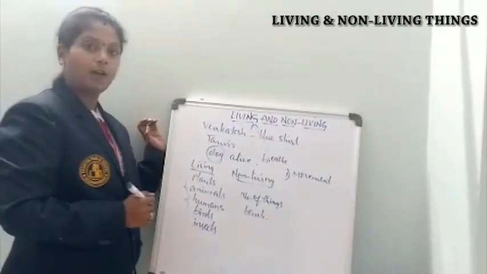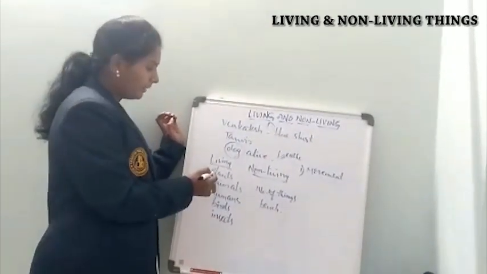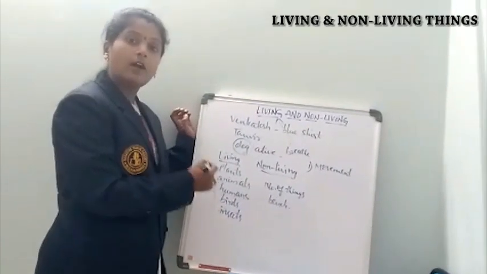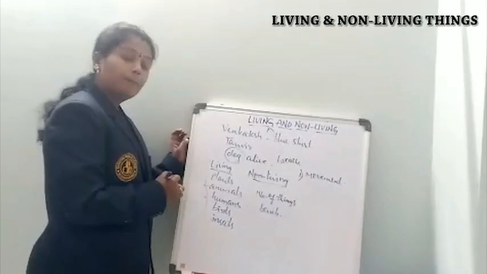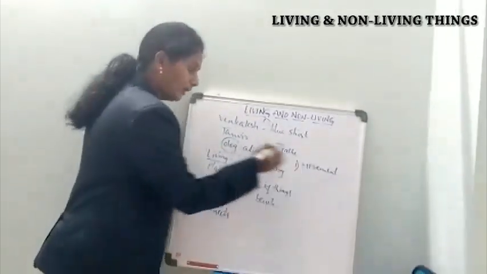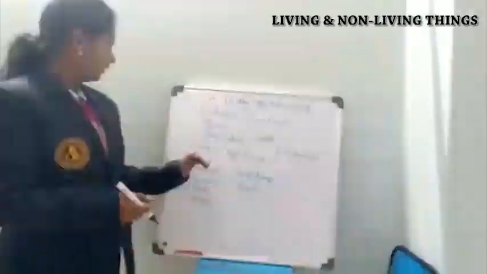You may have one doubt here. Madam, you wrote plants under living things, but how do plants show movement? They cannot move from one place to another, right?